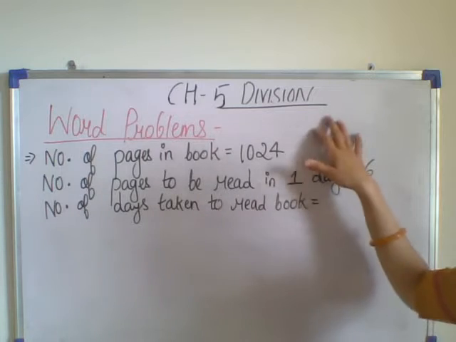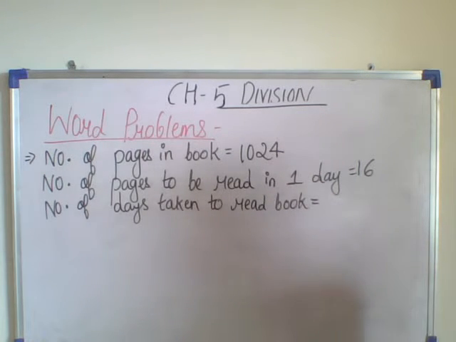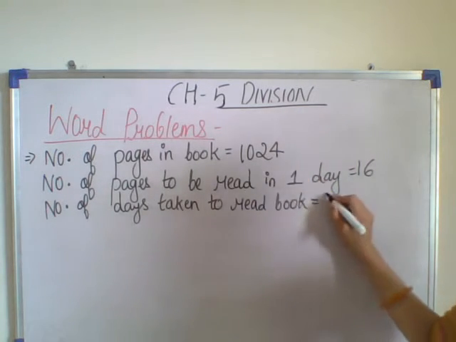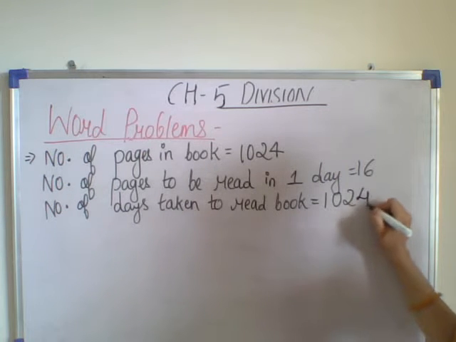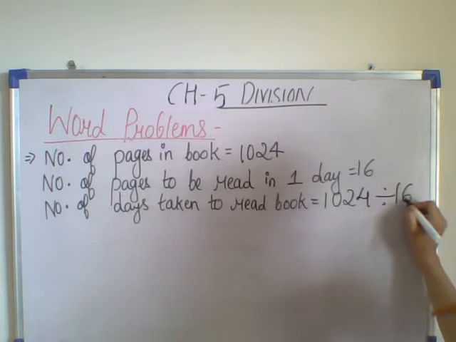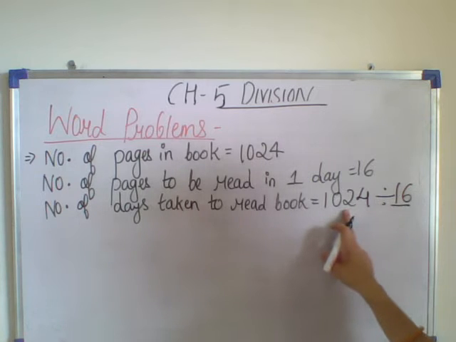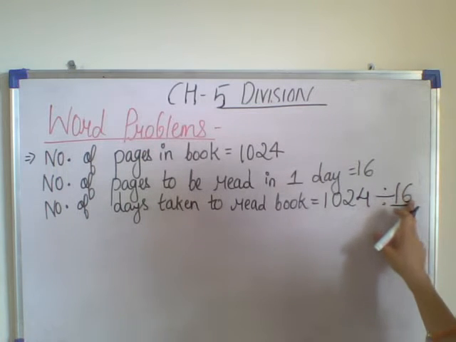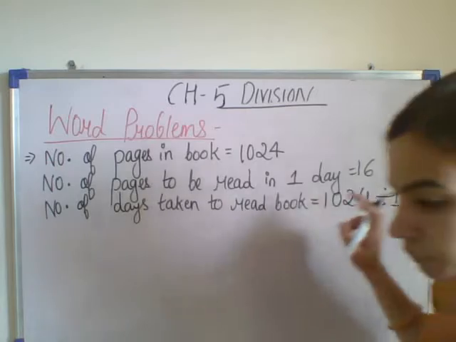So this problem is based on division. So we will be dividing 1024 with 16. How to divide? By using a two-digit number, which I have discussed with you.